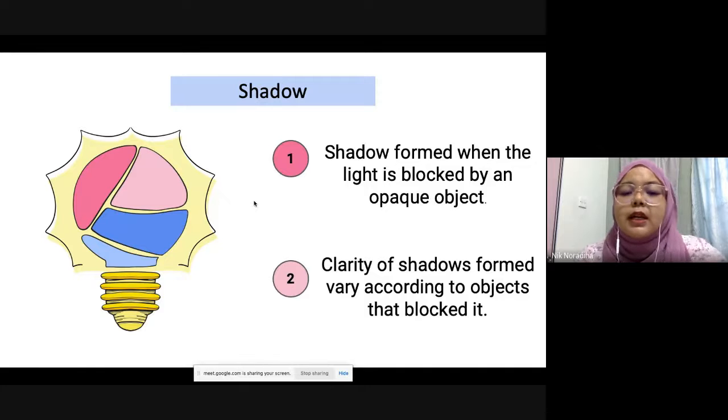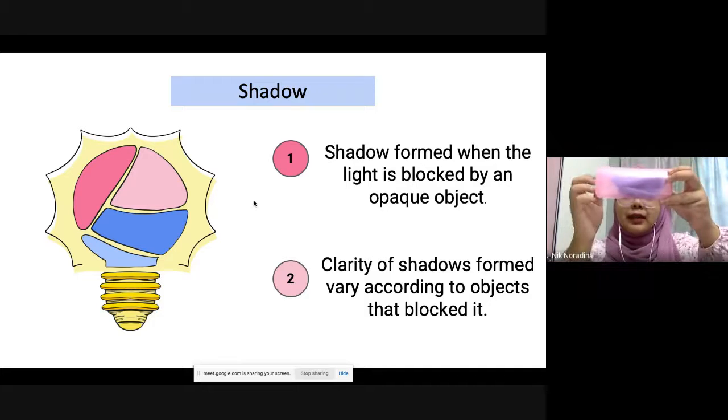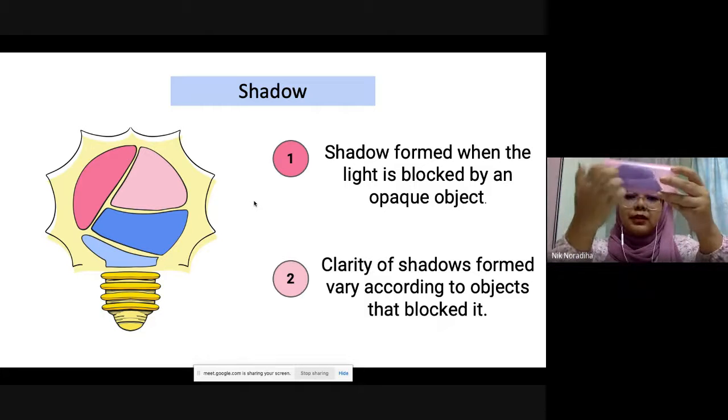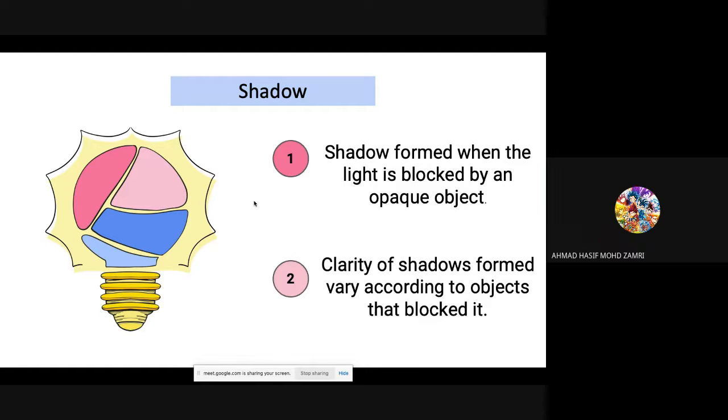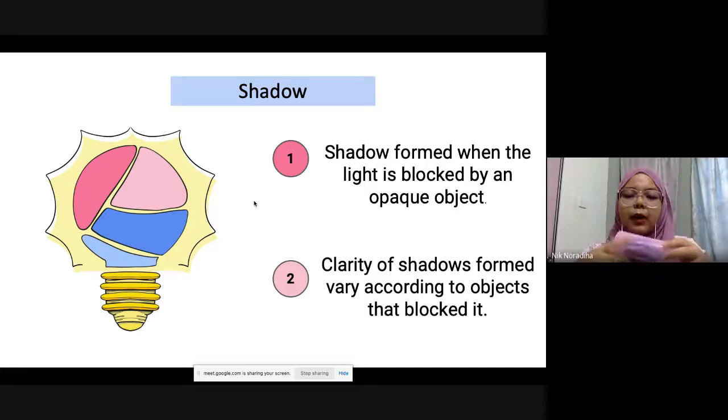So how about translucent? My spectacle case now is an example of translucent. You can see it's not clear, it's blurry. Yes, translucent only allows some light to pass through it. Only some. That's why we can see what is inside, but it's not really clear.